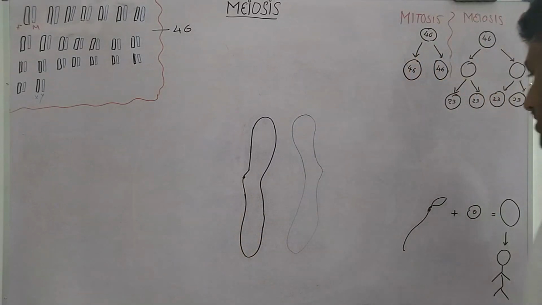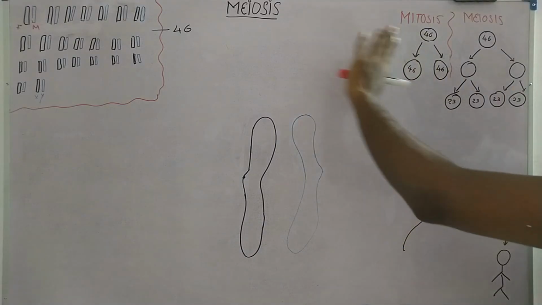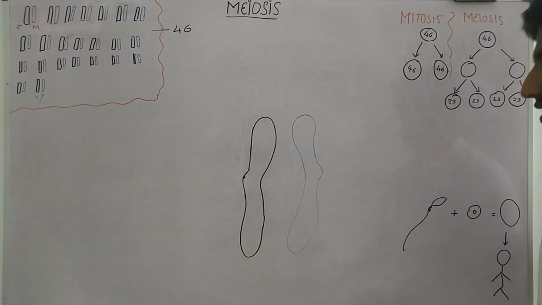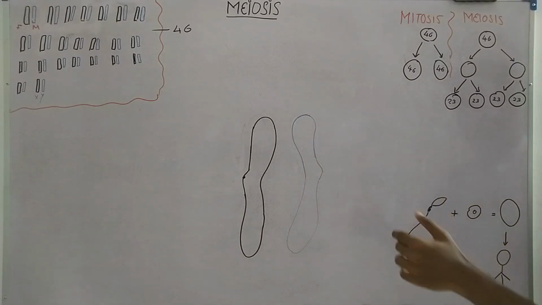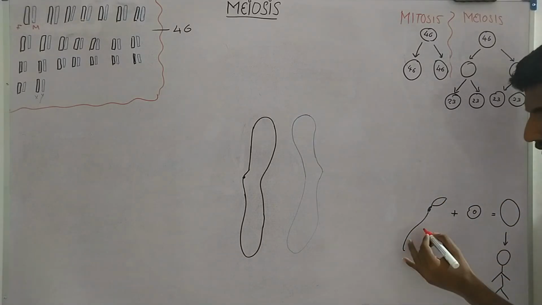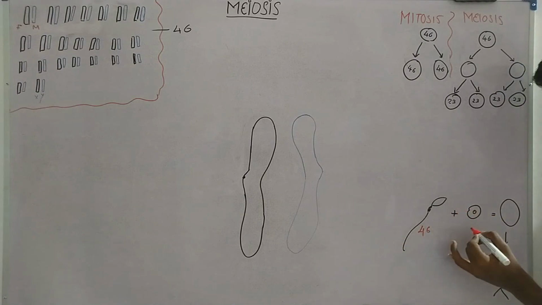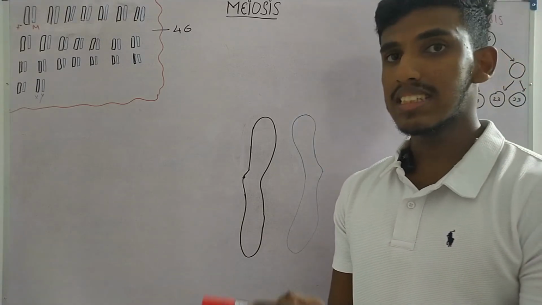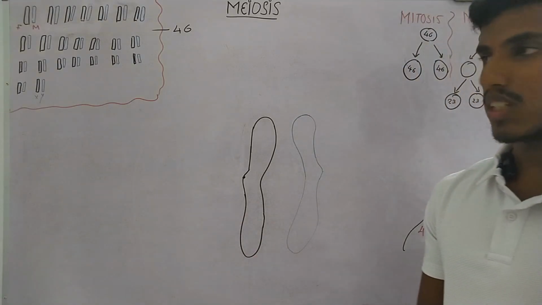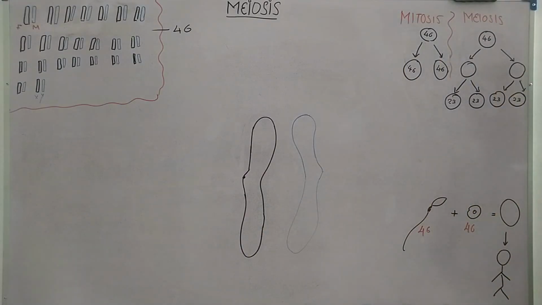Hypothetically, let's say the sperm cell doesn't undergo meiosis, but undergoes mitosis. If a cell undergoes mitosis and produces sperm cells, then the sperm cell will have 46 chromosomes and the egg cell will have 46 chromosomes. Now, during sexual reproduction, when the egg cell fuses with the sperm cell, we will form a zygote and it will have 92 chromosomes, and a human being can't exist if they have 92 chromosomes. They can only have 46 chromosomes.